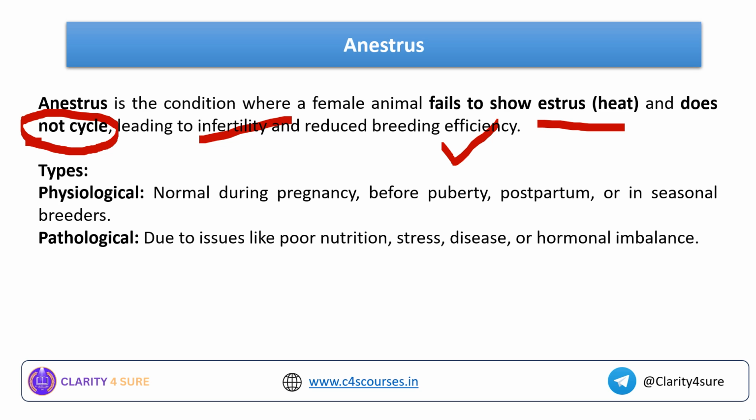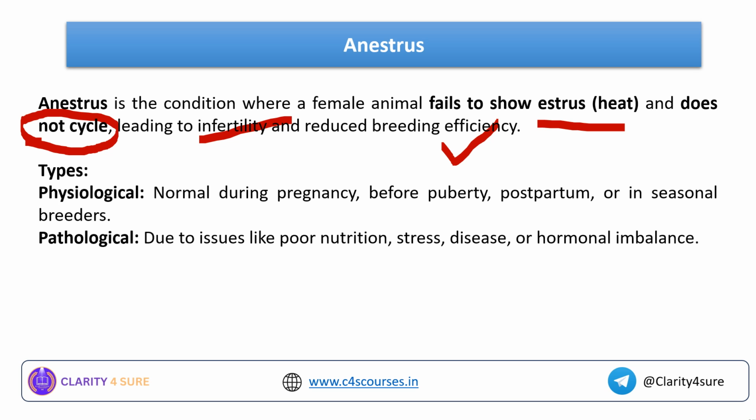What are the types of anestrus? Physiological and pathological. What are the physiological ones? See, anestrus is very common when a cow is pregnant, before puberty, during postpartum, or in seasonal breeding. This is a very common sign in healthy cattle as well.